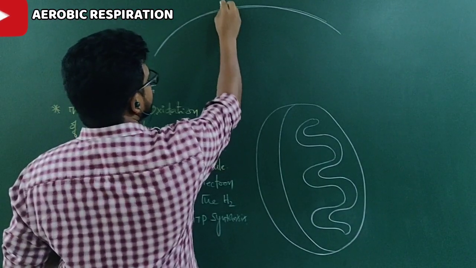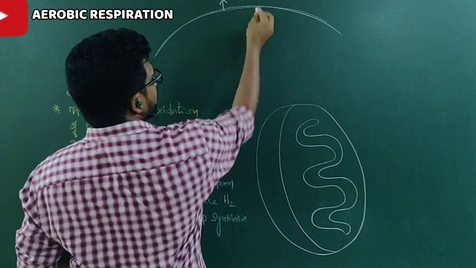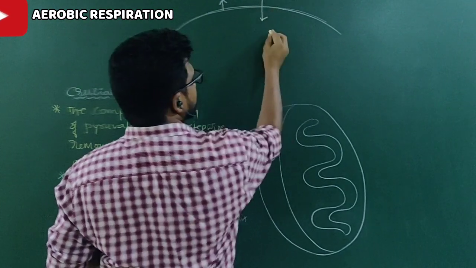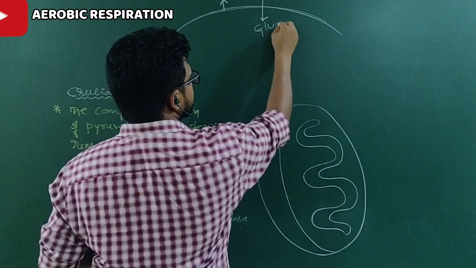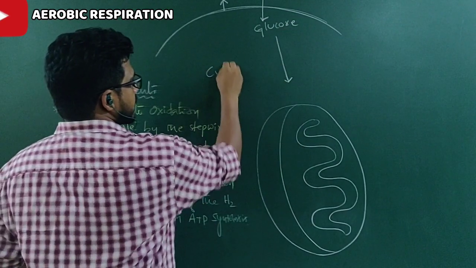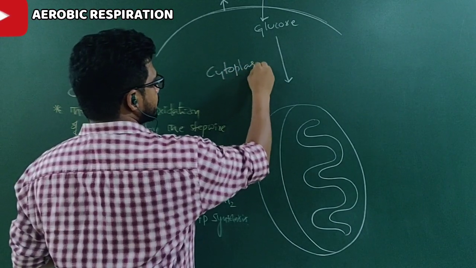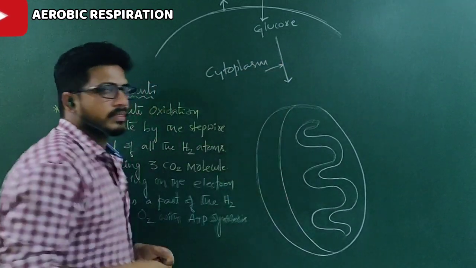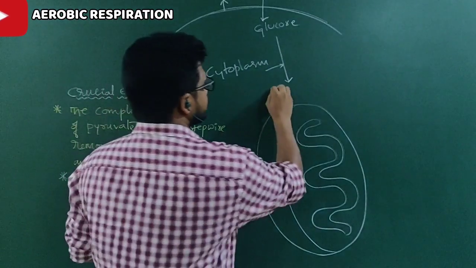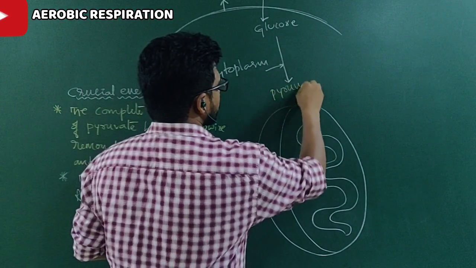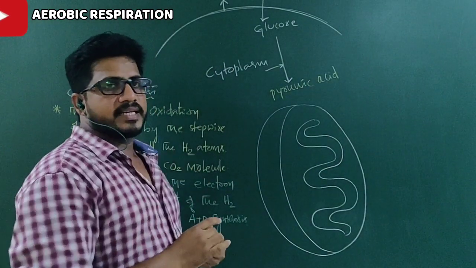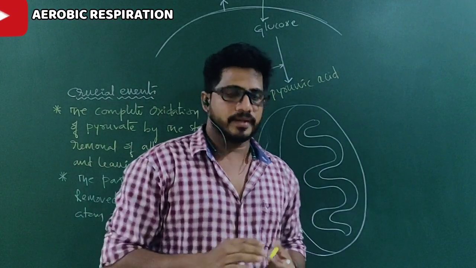If this is the cell, when a glucose molecule enters the cell, it undergoes glycolysis in the cytoplasm, isn't it? Inside the cytoplasm, glucose becomes pyruvic acid. No doubt, pyruvic acid is formed inside the cytoplasm.